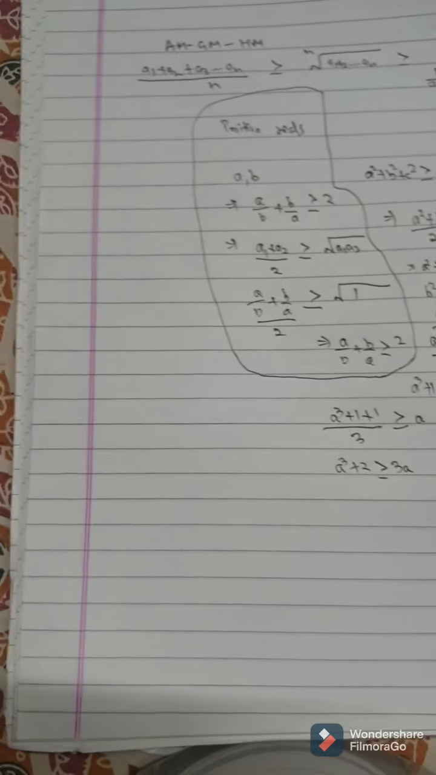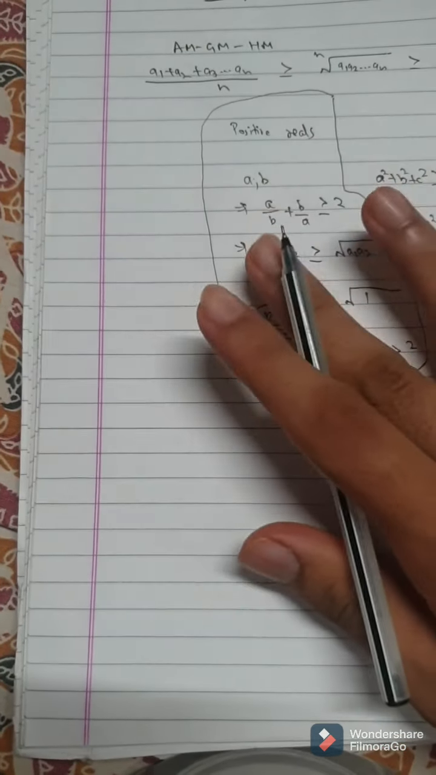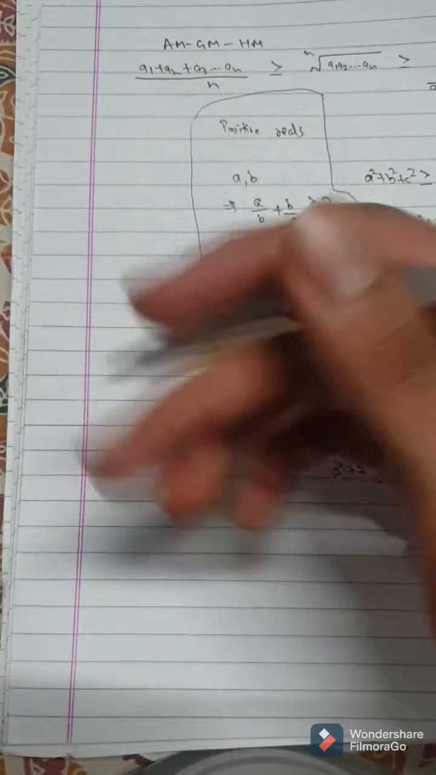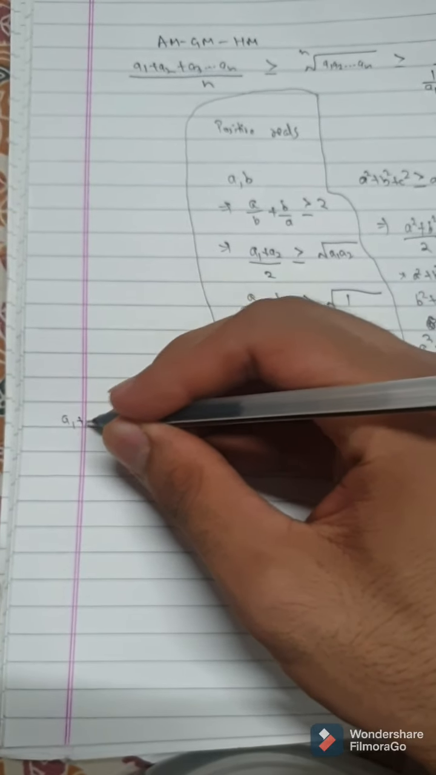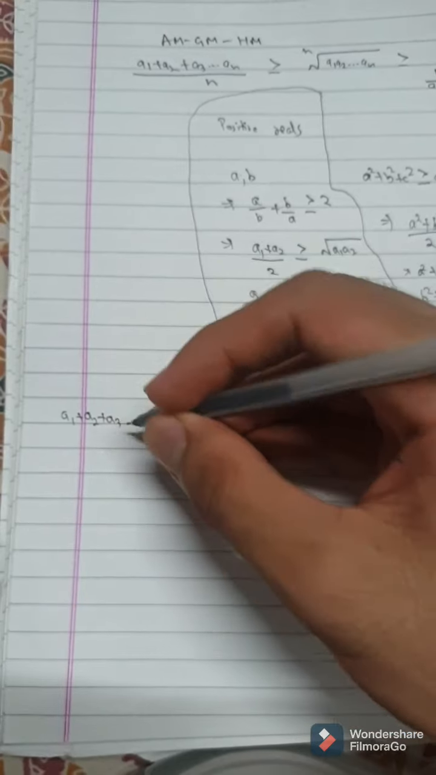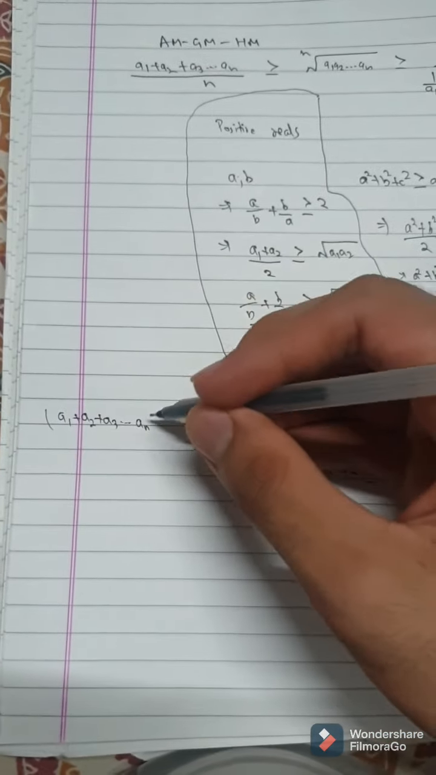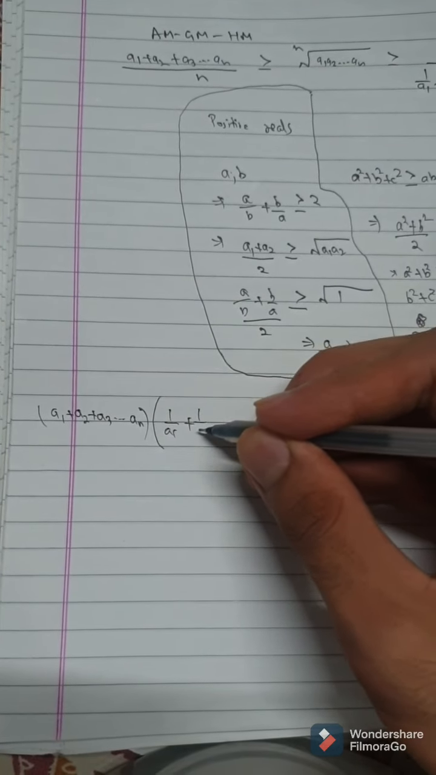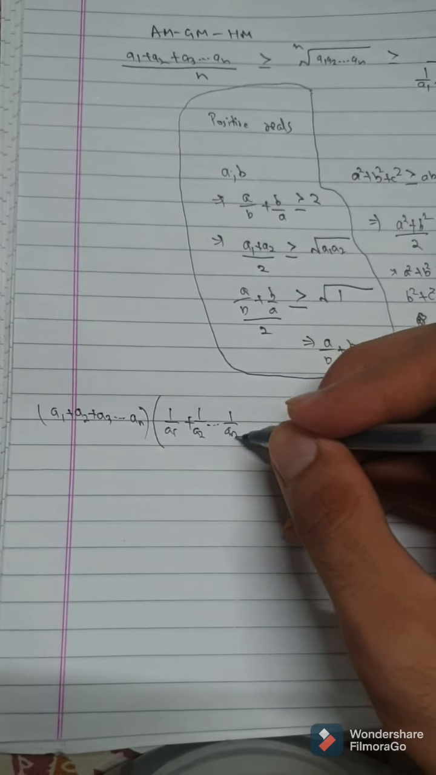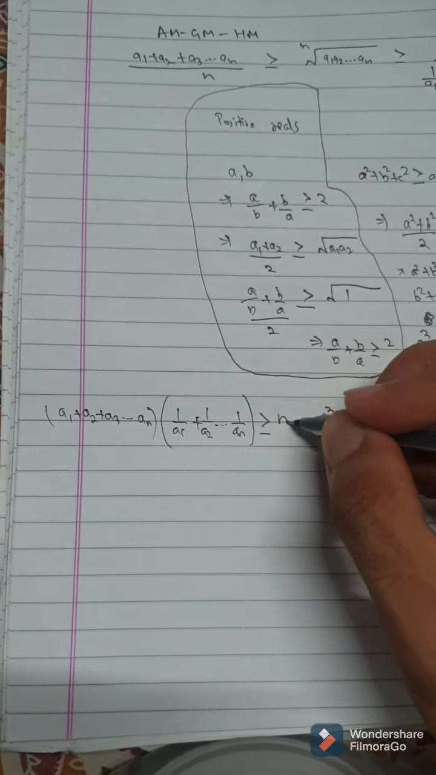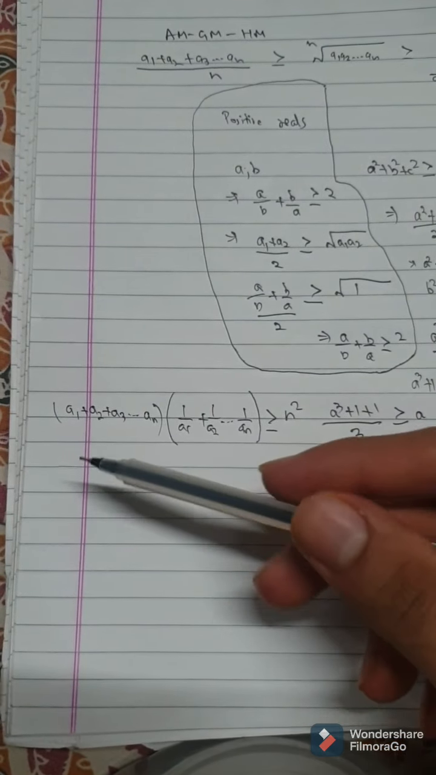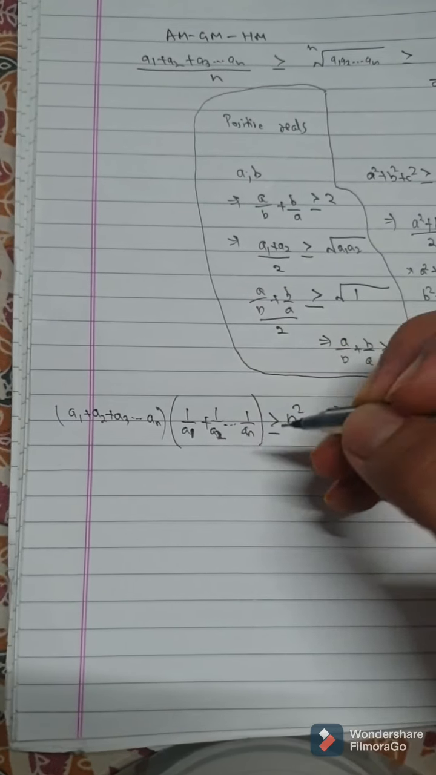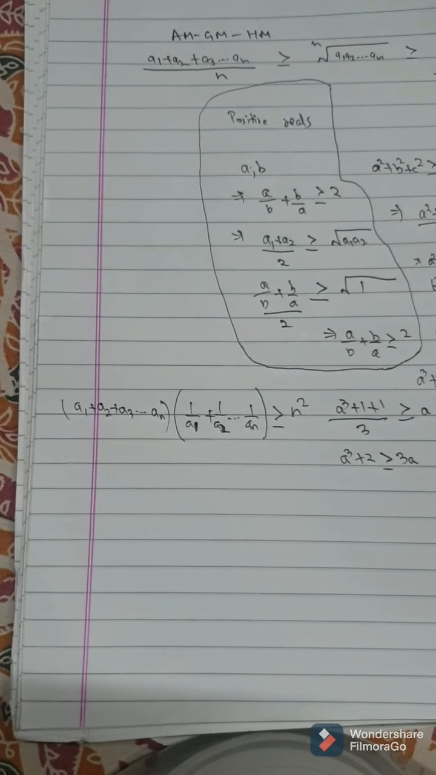Now let's try another example, a better example I would say. This is based on n numbers. Any n positive real numbers are given. We need to prove that a1 plus a2 plus a3 up to an, the sum of all the n numbers, times the sum of the reciprocals, 1 over a1 plus 1 over a2 up to 1 over an, is greater than or equal to n square. Now how would we do this?